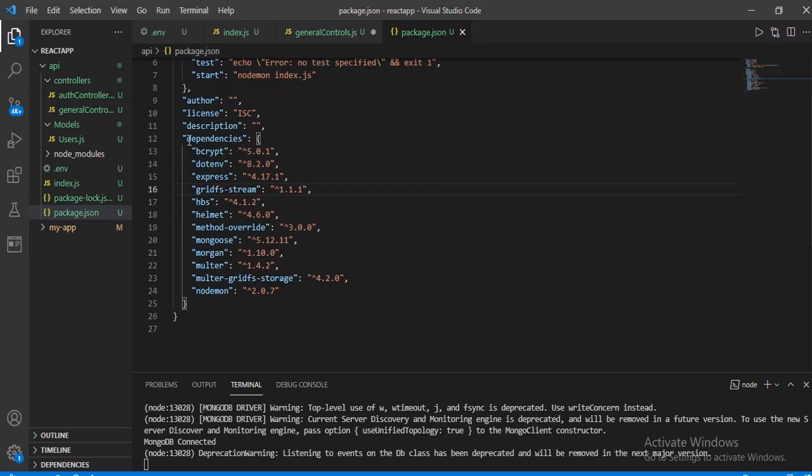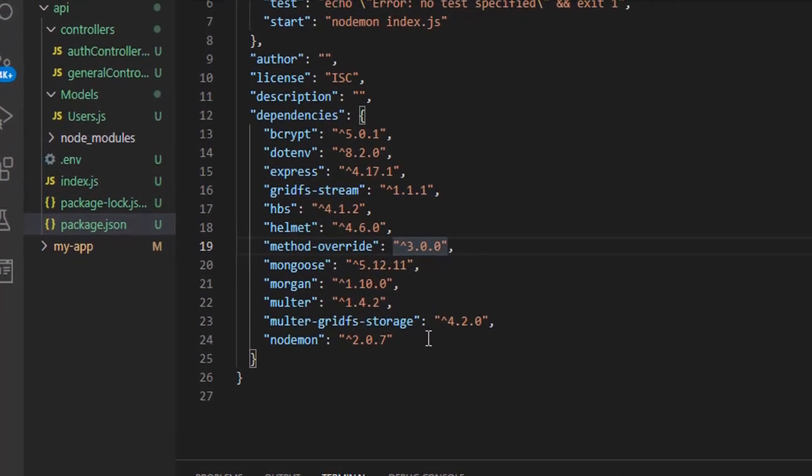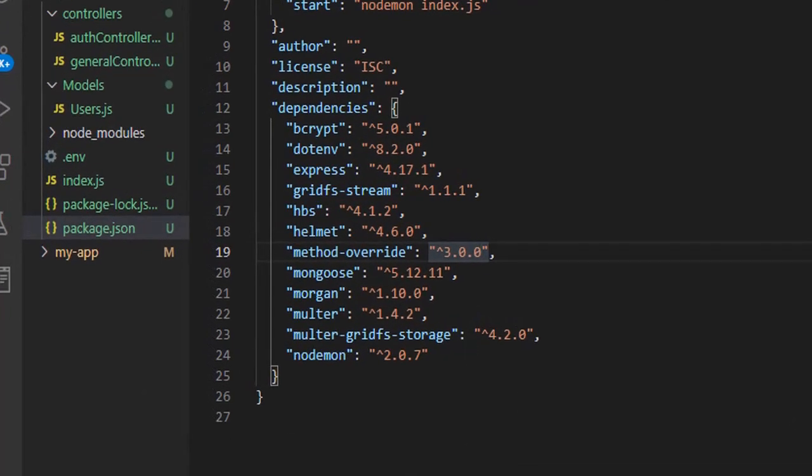If you check here, we have used a lot of dependencies. These dependencies are inside the package.json file in VS Code. I'm going to show you how I install these dependencies and explain what they all do, so that you understand and know how to use them in your next REST API project. You see, we use bcrypt, we use dotenv, and a lot of dependencies here for this REST API.